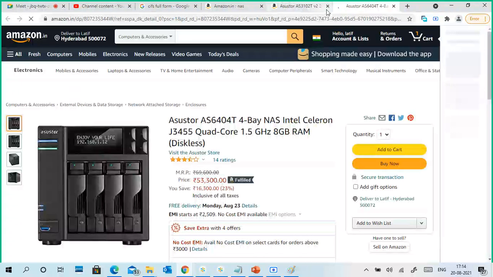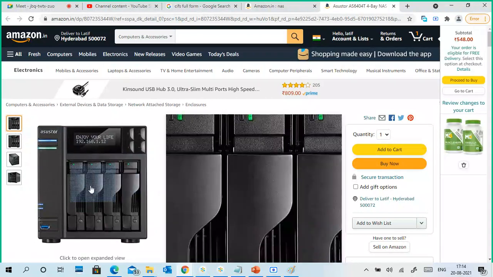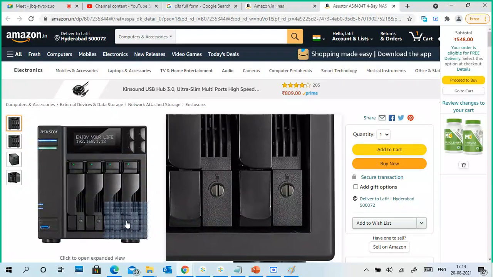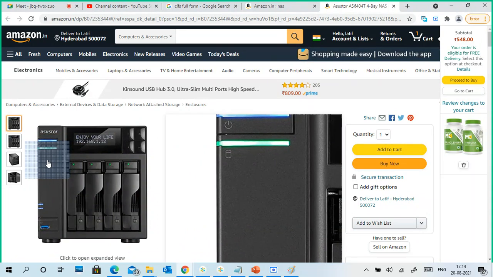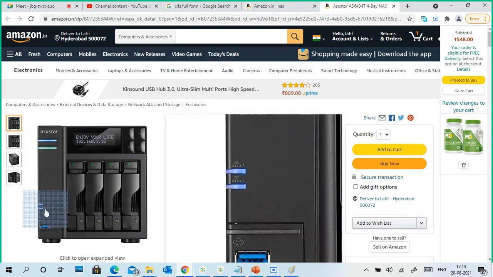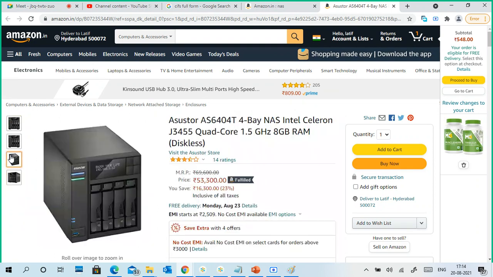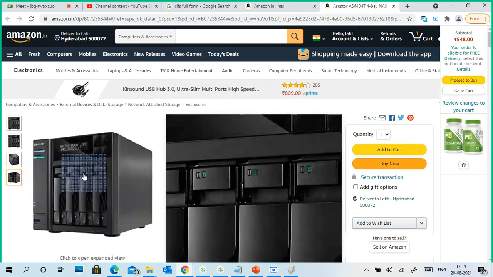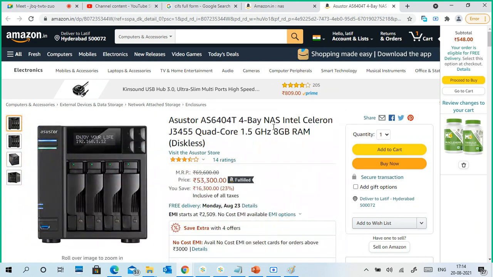See, this is a 4-bay NAS. I'm closing the previous one. Here you can see the direct enclosures. There is an on/off LED light status, showing connected or not connected. There is a lock symbol at the bottom, so we can lock it against accidental removal. There are power on and disk active indicators. Here is the topology of connections, and a USB port is also given.